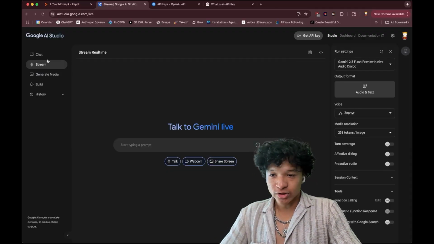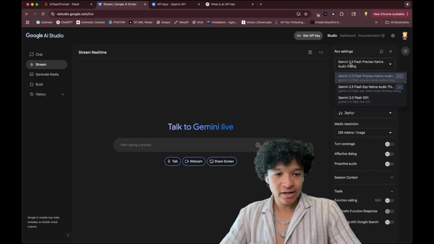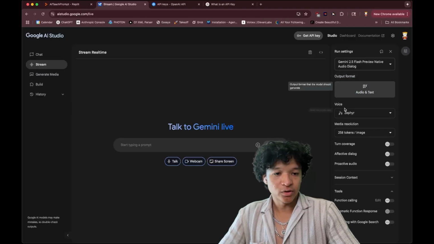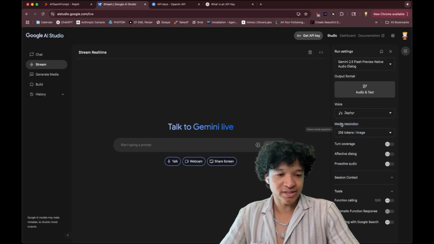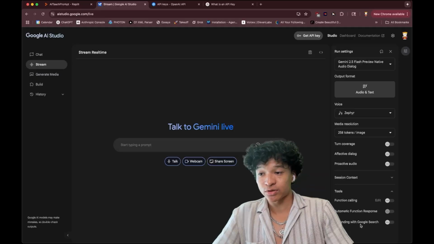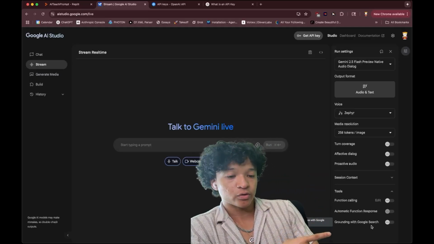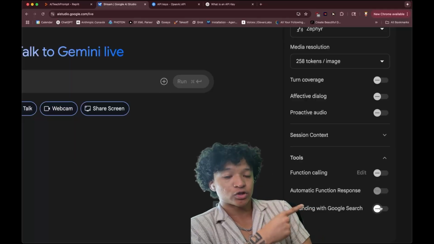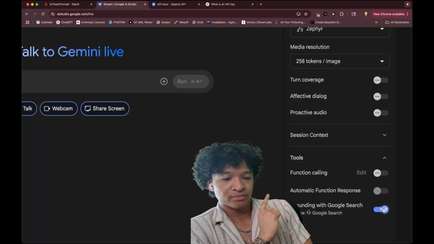So we go to the stream page right here, and on the side, you want to select the latest model, which is Gemini 2.5 Flash Preview Native Audio Dialogue. You could choose the different voices. We'll stick with Zephyr for now. And one thing that I also want to tell you guys to unlock is this feature right here, grounding with Google search. This will make it so your AI agent could search up the web in real time. So make sure that is checked.